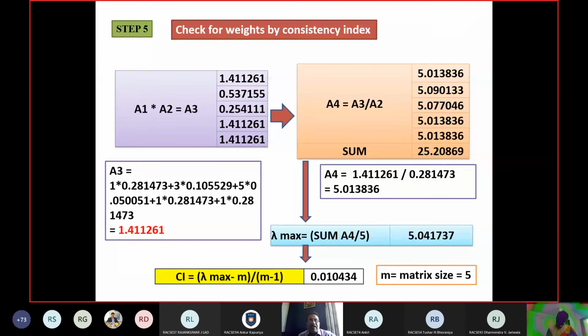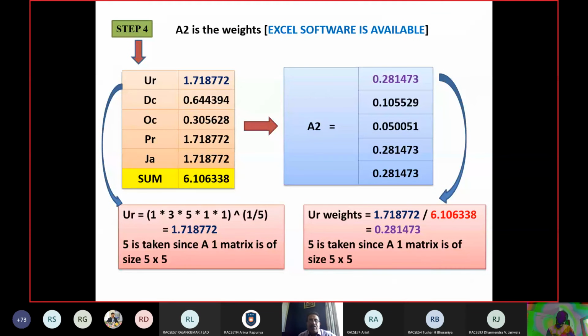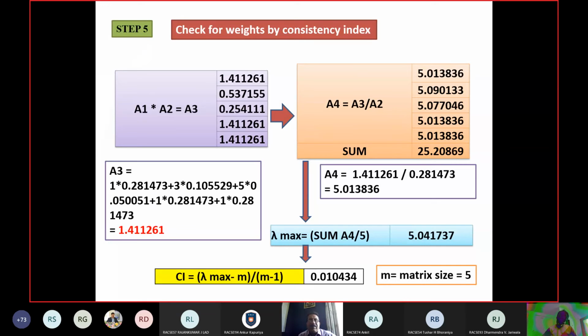So the A4 matrix is the A3 matrix divided by the A2 matrix. First you prepare the A3 matrix, then you prepare the A4 matrix.